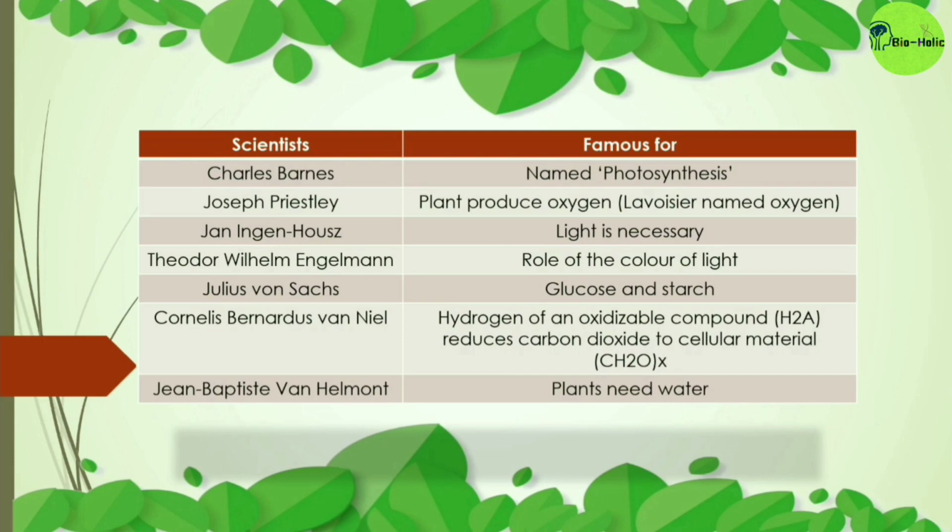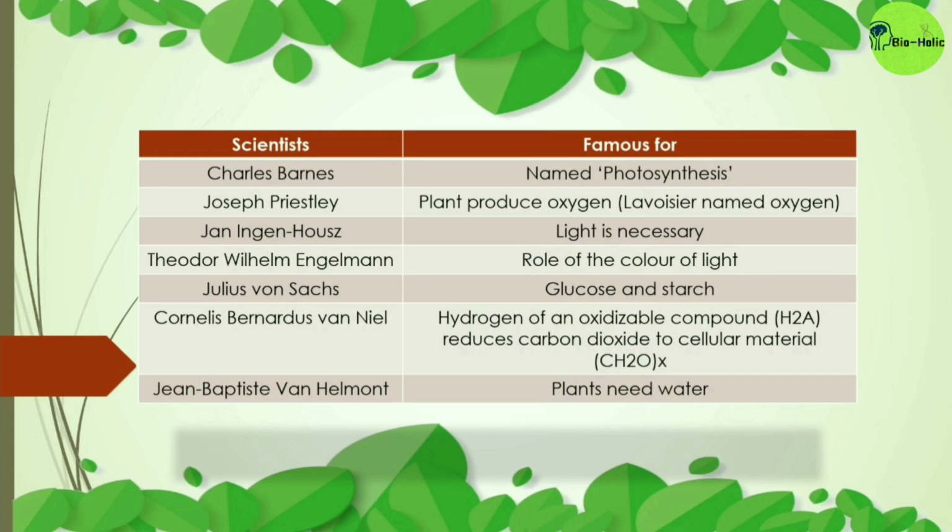Joseph Priestley discovered that plants produce oxygen, though Lavoisier named oxygen later. Then Jan Ingenhousz discovered that light is necessary for photosynthesis. T.W. Engelmann discovered the role of color of light. Von Sachs discovered that glucose is produced by photosynthesis, that is stored as starch later.